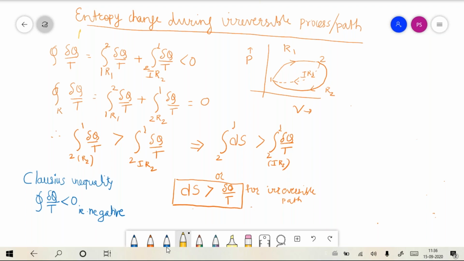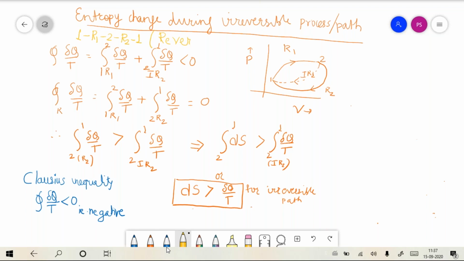1 R1 2 R2 1. Now am I audible now? Right. So 1 R1 2 R2 1 is one thermodynamic cycle, right? This thermodynamic cycle which I had drawn, 1 R1 2 R2 1, is a reversible cycle. Let me write it somewhere else.